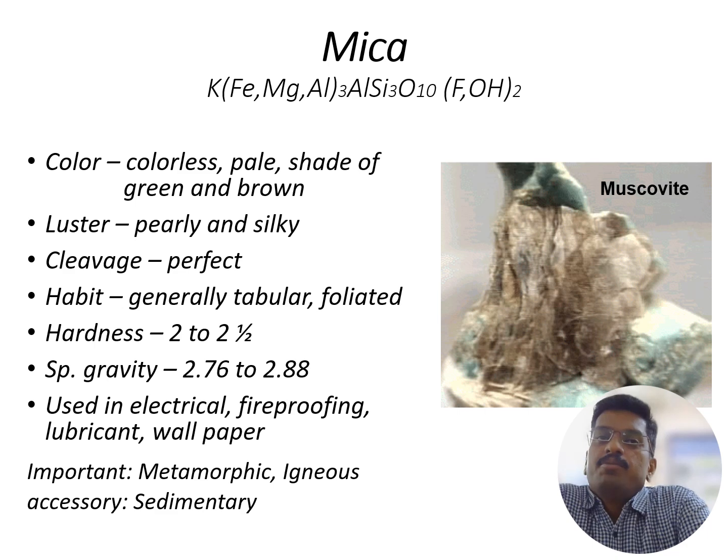The hardness of mica is 2 to 2.5, and the specific gravity is 2.76 to 2.88. Mica is used in the electrical, fireproofing, and wallpaper industries. It is available in metamorphic and igneous rocks, and sometimes as an accessory mineral in sedimentary rocks.